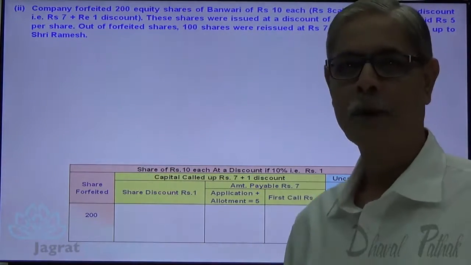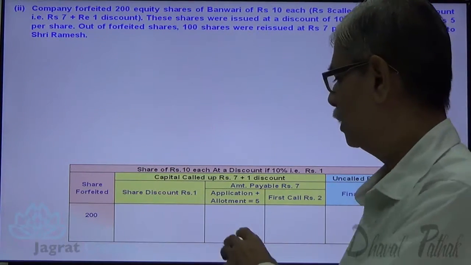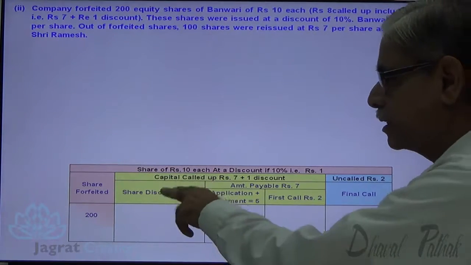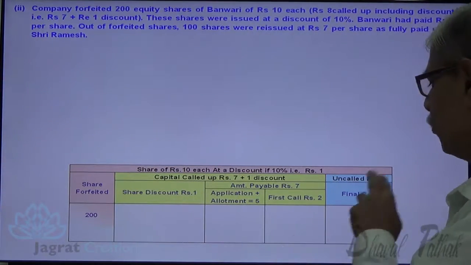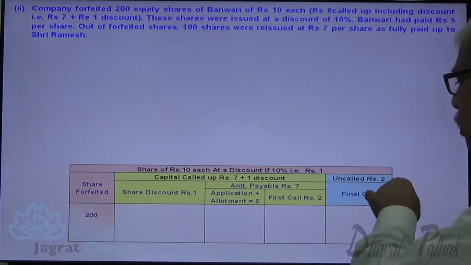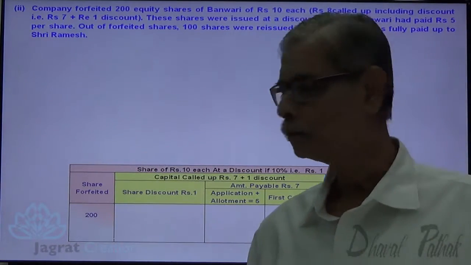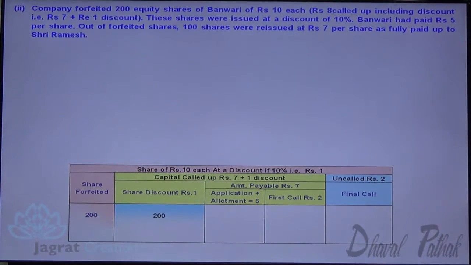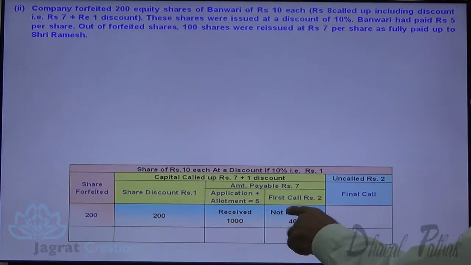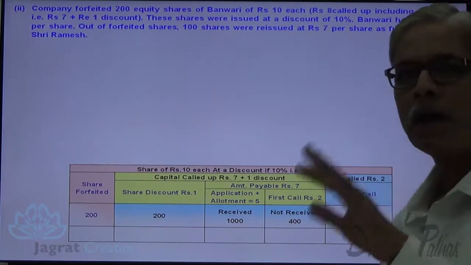Observe this working, very important. Now this is what I have received. This is the discount allowed. This is the amount not received. Final call is not demanded. Uncalled rupees 2. Let me work out the amount. 200 into 1, discount allowed. 200 into 5, capital received. 200 into 2, 400, amount not received.